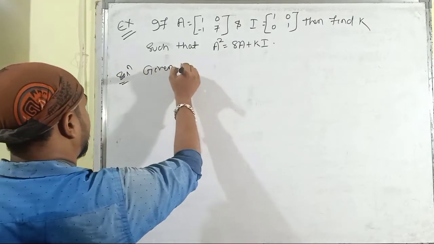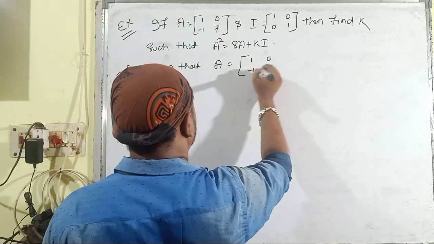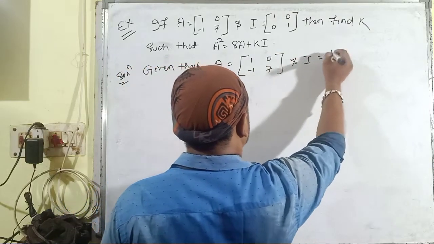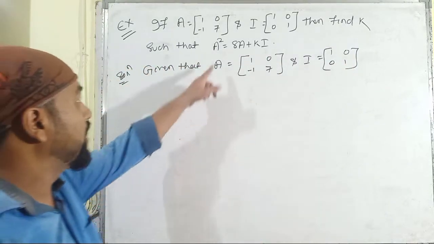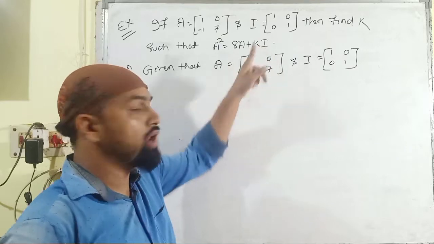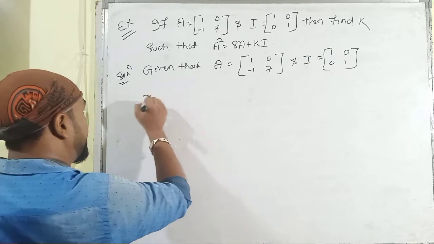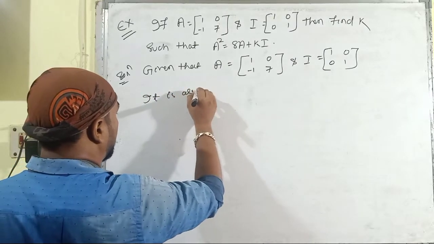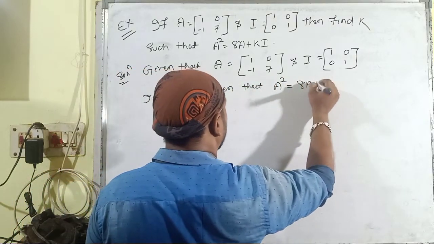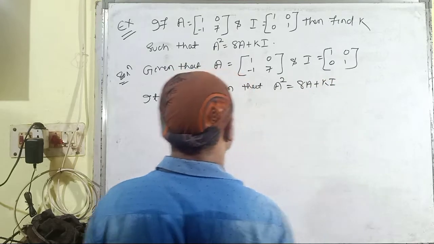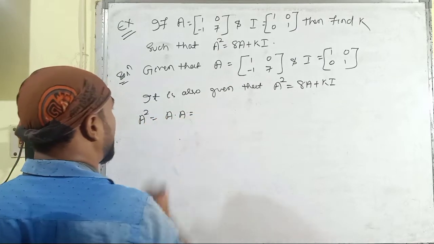Given that A is equal to [1 0; -1 7] and I is equal to [1 0; 0 1]. It is also given that if A square is equal to 8A plus k multiplied with the identity matrix, then you have to find out the value of the scalar k here. So first of all, let us find out A square, that means A multiplied with A.